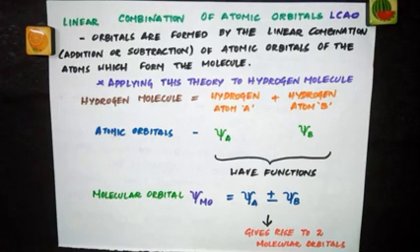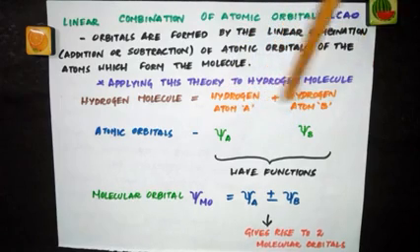So according to the LCAO method, the molecular orbitals are formed by the linear combination, which means addition or subtraction, of the atomic orbitals of the atoms which form the molecule. Let us apply this theory to the hydrogen molecule. How is this molecule formed, from which atoms? From two hydrogen atoms. So these two hydrogen atoms are the bonded atoms. They are going to undergo combination and you're going to get a hydrogen molecule.